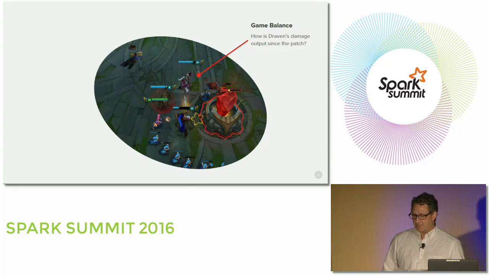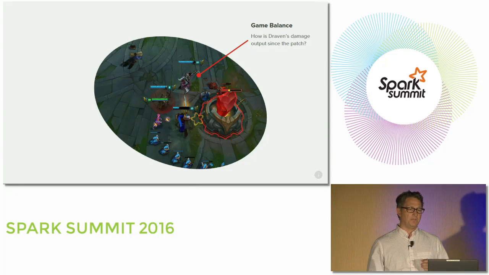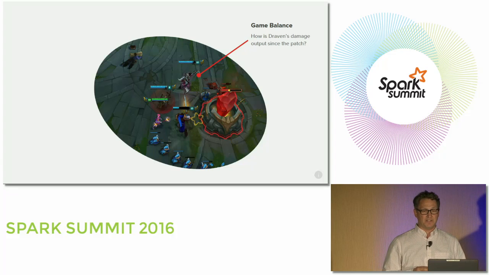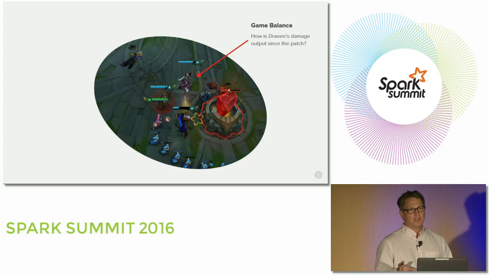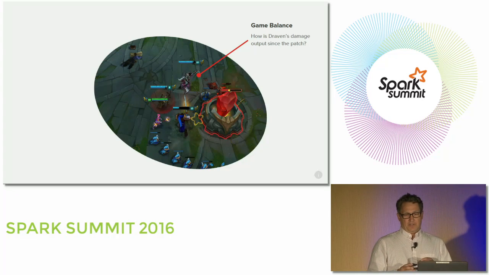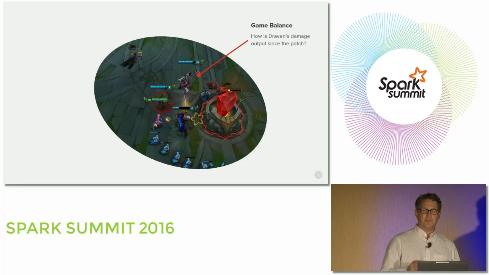And to do that, I'm going to use an in-game screenshot. This is taking place near the end of a game where a team is already in an enemy's base, starting to take down their defenses. And I'll start in the top corner. We have this champion, Draven. And at this point in the game, Draven is responsible for the majority of the damage output from his whole team combined. So is this player really good, or is the champion itself unbalanced and overpowered, as would be called in gaming terms? We can address that.